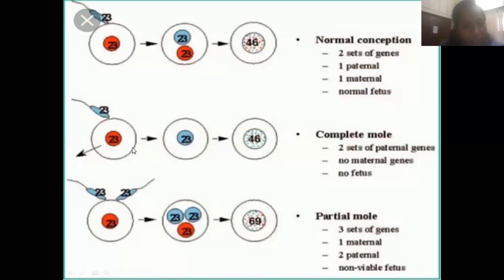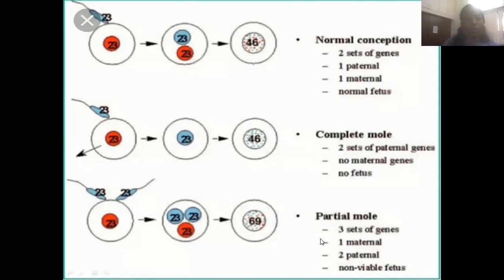So whatever the product of conception, it depends only on the single paternal set of 23 genes, which duplicates to 46. It is not of that much quality, so it leads to the complete mole. That is the reason behind why there is a complete mole.